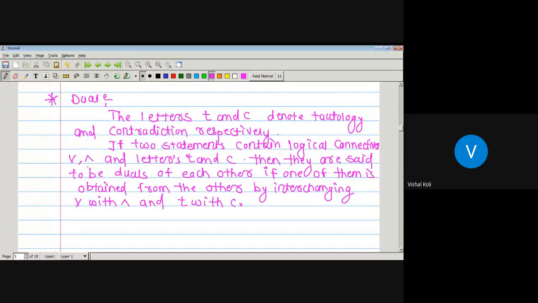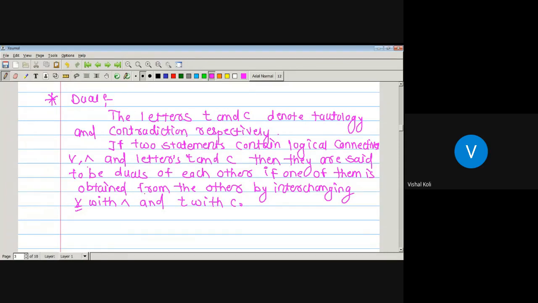That is, the first statement will be a dual of the second statement if one of them is obtained from the other by interchanging or with and, T with C. Suppose there are P and Q two statements, and P contains the or connective and Q contains the and connective and all the remaining terms are same, then P is called the dual of Q. Similarly, P contains T and Q contains C, and all the remaining part will be the same. Then they are called duals of each other.